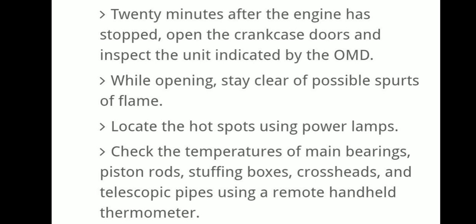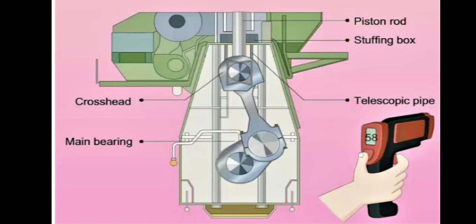Here is the handheld thermometer. We need to check the temperature of the piston rod, stuffing box, telescopic pipe, crosshead and main bearing.